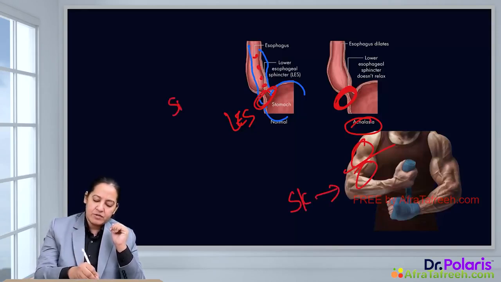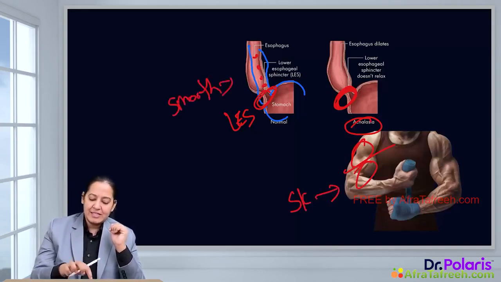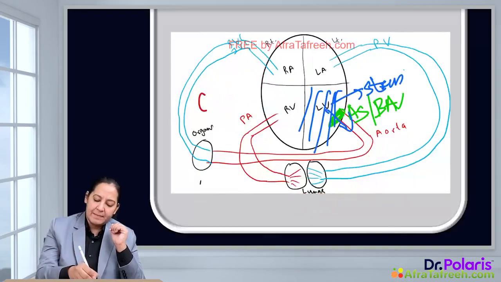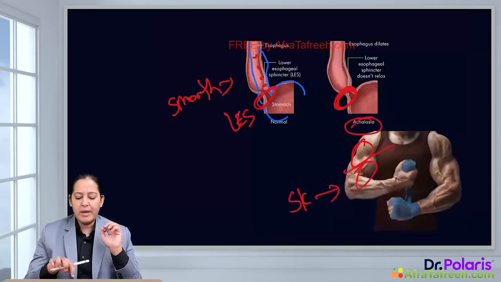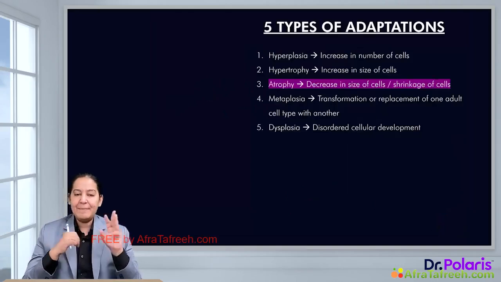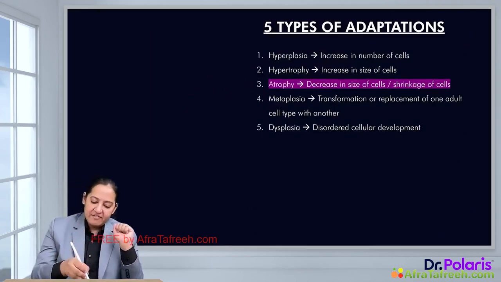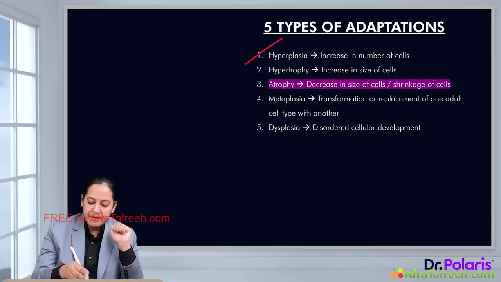This is an example of smooth muscle hypertrophy. And this one is an example of cardiac muscle hypertrophy. So the three types of muscle hypertrophy are in front of you. We are done with hypertrophy. Let me start the third type of adaptation, atrophy. We have completed hyperplasia, we have completed hypertrophy. Now I'm starting with atrophy.